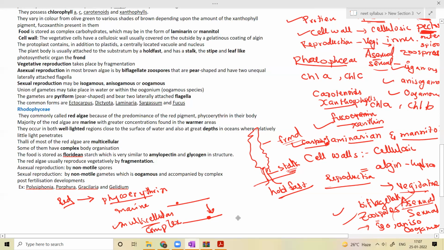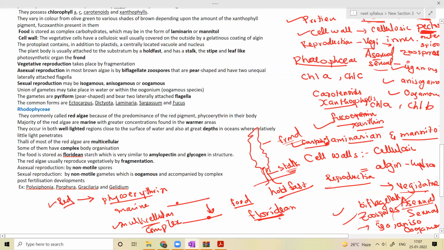And what is the type of food storage? Food is stored in the form of floridean starch. So in red algae, the food storage type is floridean starch.